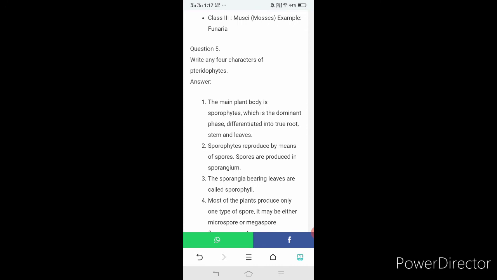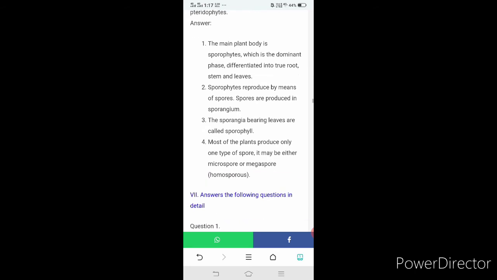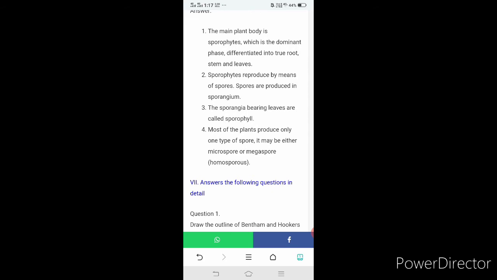The main plant body is sporophyte, which is the dominant phase, differentiated into true root system and leaves. Sporophytes reproduce by means of spores. Spores are produced in sporangium. The sporangia bearing leaves are called sporophylls. Most of the plants produce only one type of spores, either microspore or megaspore, that is, homosporous.